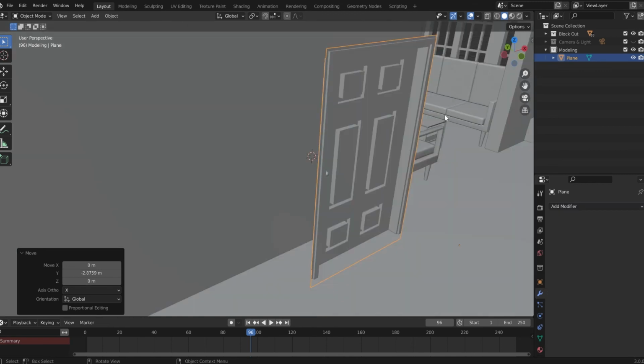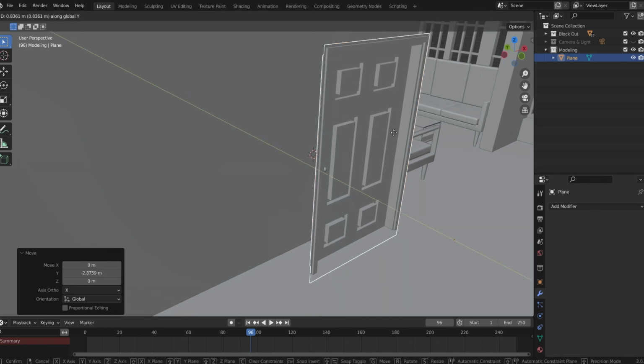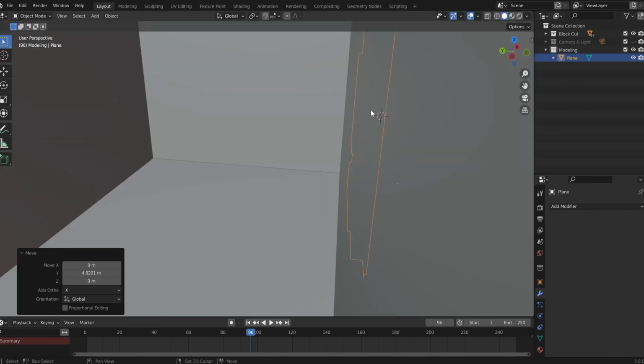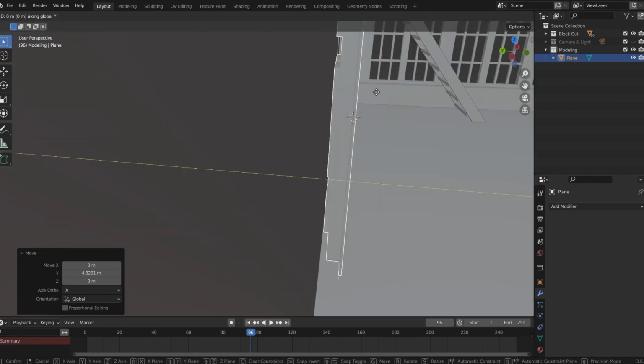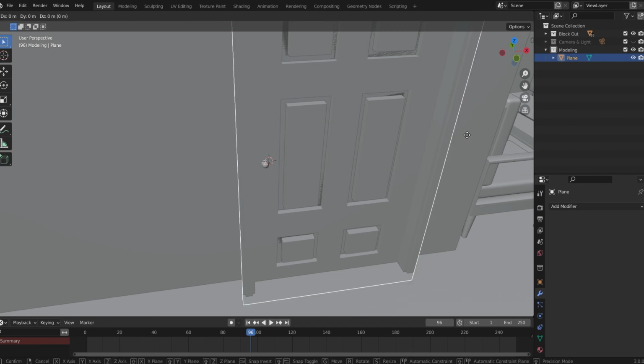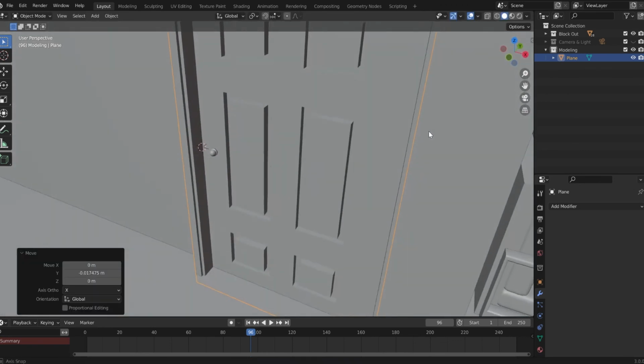And now with our door selected, let's move it back. G, Y. Yes, we need to make sure that it doesn't go inside the wall. So again, select the door, G, Y, and hold Shift while moving a little out, like this. Still does a little clipping?